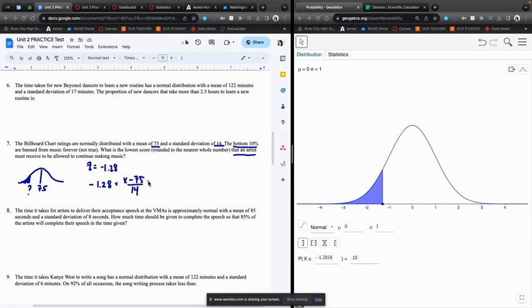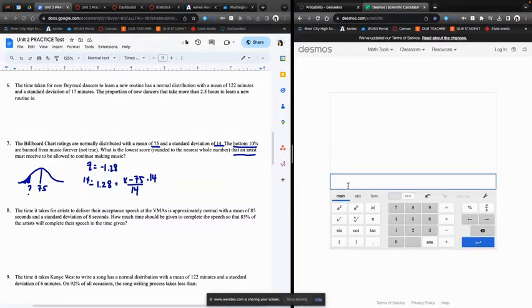All right, so to solve, we're going to multiply both sides by 14. So 14 times negative 1.28 gives me negative 17.92.